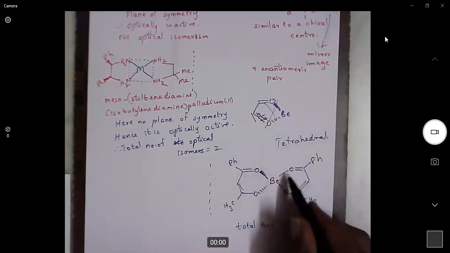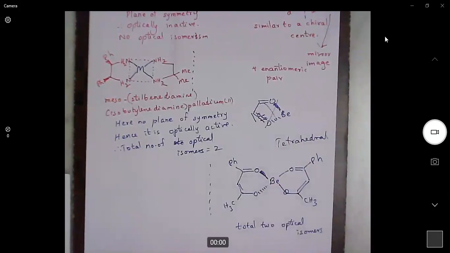This bidentate ligand looks like a helical structure. Helical means simply you can compare it with a spring. A spring looks like a symmetrical system, but it is not a symmetrical system, right? It coils downwards. When you hold it upwards, it coils downwards, so it is not symmetrical. Similarly, tetrahedral complexes with bidentate ligands are also not symmetrical. They are optically active.